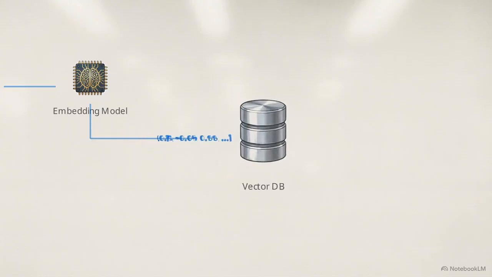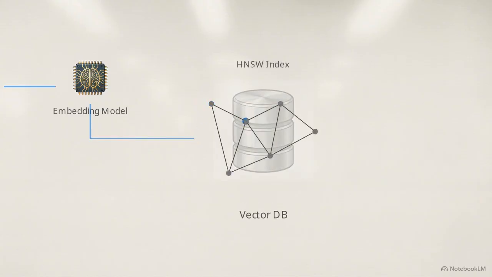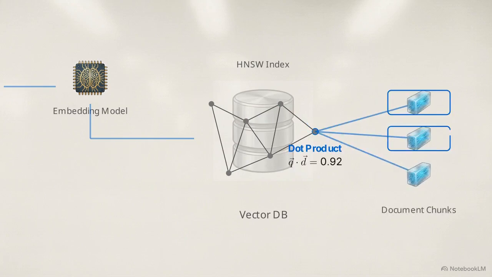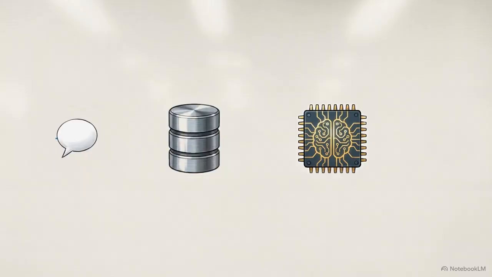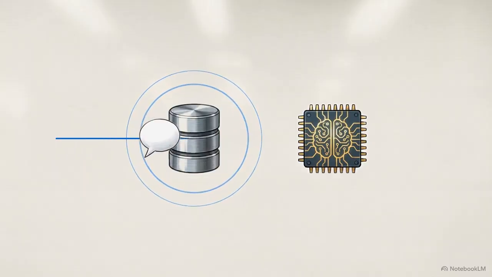This system flowchart tracks the complete pipeline. A user query enters the embedding model, converts into a vector, navigates the HNSW index, verifies relevance via the dot product, and extracts the most relevant document chunks. The heavy lifting, splitting documents into 500-character chunks, encoding them, and building the index, happens in a pre-processing phase before a user asks a question. The retrieval phase operates dynamically, mapping intent to vector space in real time.